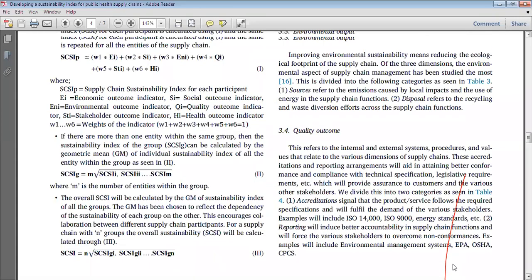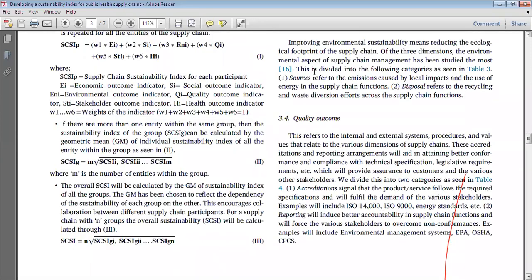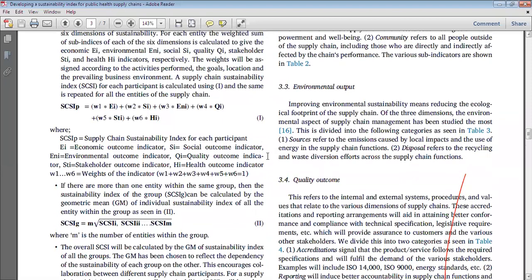This is the typical case. And this paper is also important for some students who are very interested in working on sustainability, because you can see here that a sustainability index has been provided.